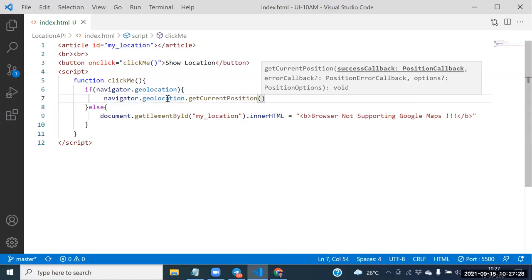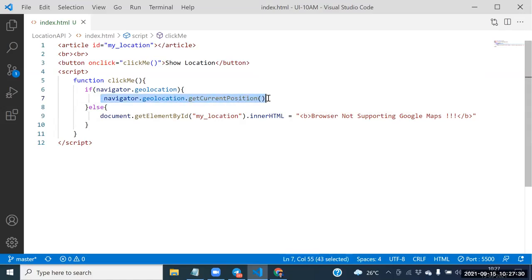Fine. Explain once again, Kazal. What is a navigator? Navigator is the predefined object here.